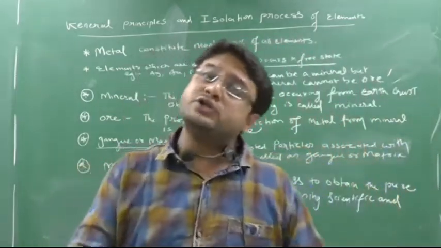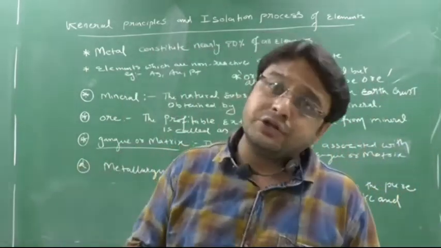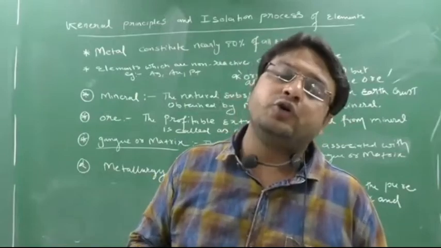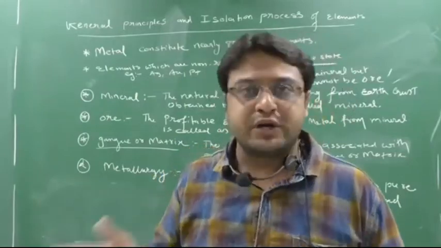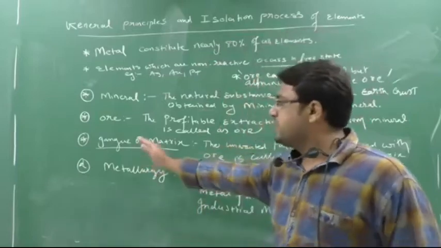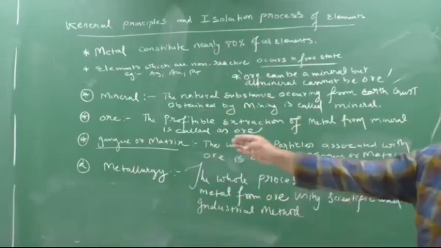Here the impurities will be dissolved also, and here the impurity will be undissolved also. So you have to clean this, you have to do many processes here. We are going to study the process in detail. But just now, to understand the definition, please understand what we mean by gangue or matrix.